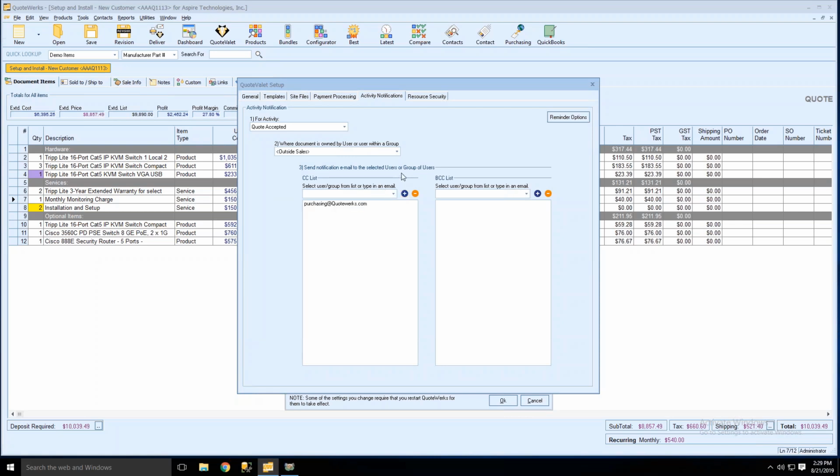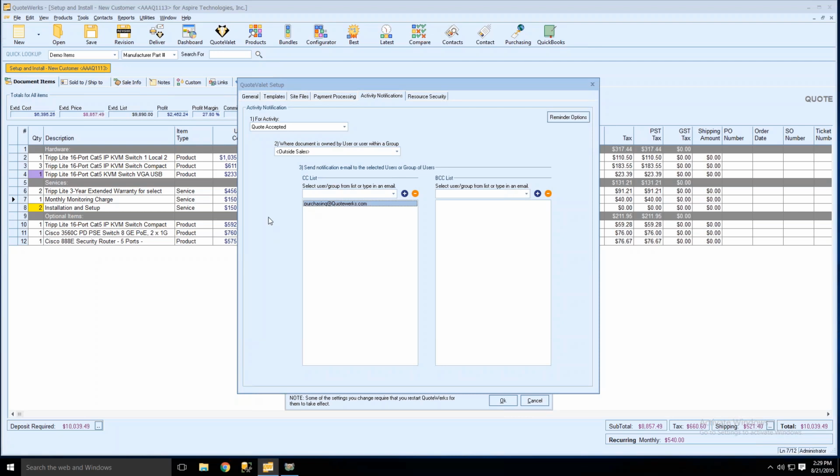And we can add them in here. And what this means is that anytime a user in my outside sales group has a quote that's accepted, the notification that the quote has been accepted will automatically CC the purchasing at QuoteWerks.com email address.